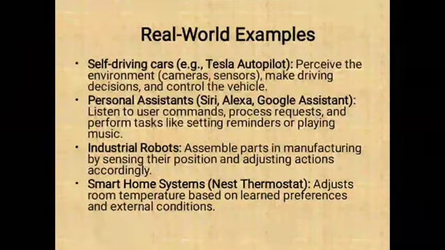Next one is called industrial robots. They assemble parts in manufacturing by sensing their position and adjusting actions accordingly. Industrial robots work without the help of humans. They are very useful in the manufacturing industry. The main work of an industrial robot is to assemble parts by sensing their position and adjusting action accordingly.